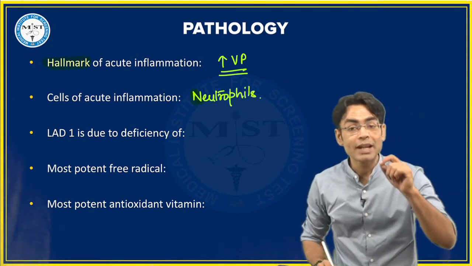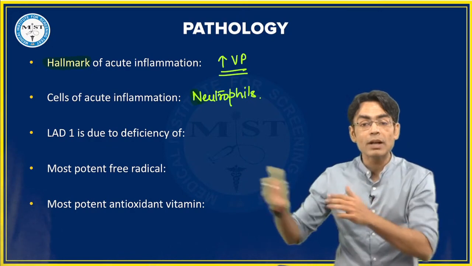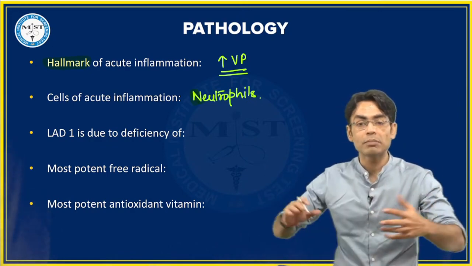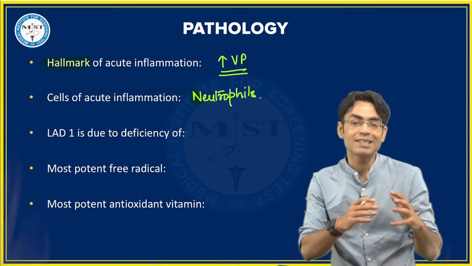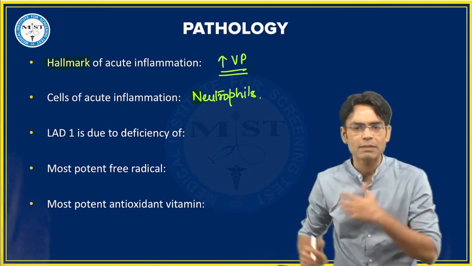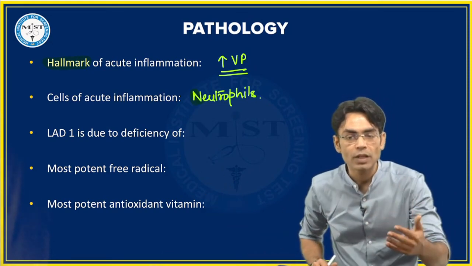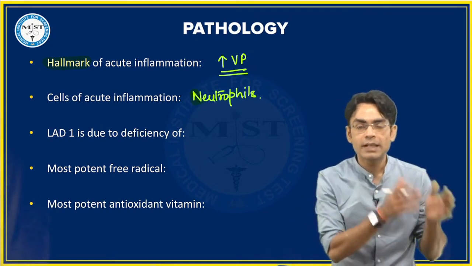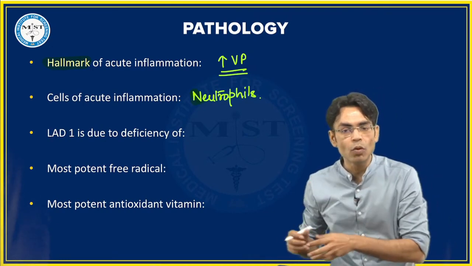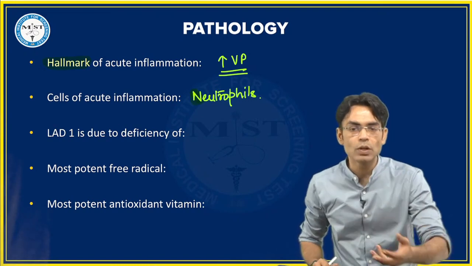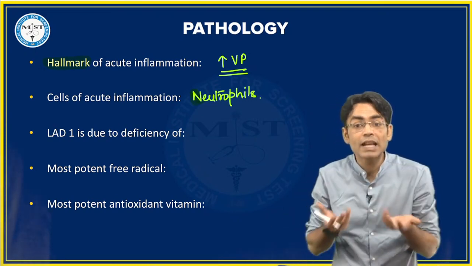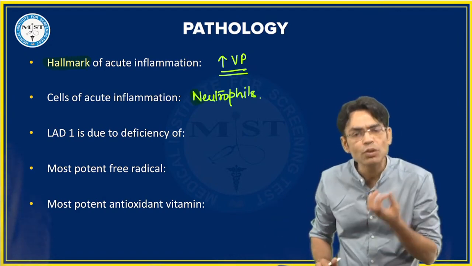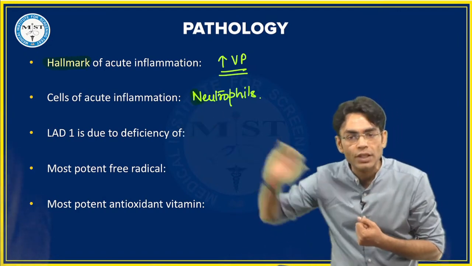Okay. So they might give you a clinical question. It will become a clinical question in a way that they might give you that a person has an acute inflammation. Let's say, I think last time a question came, the patient is suffering from acute appendicitis. He has been operated, the appendix has been removed, and it has been taken to the pathology lab for biopsy. What kind of cells are you going to get inside? So beta, what will you get? It is acute appendicitis, so you will get neutrophils, because neutrophils are the cells of acute inflammation.